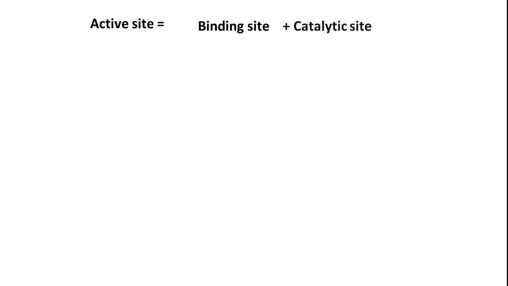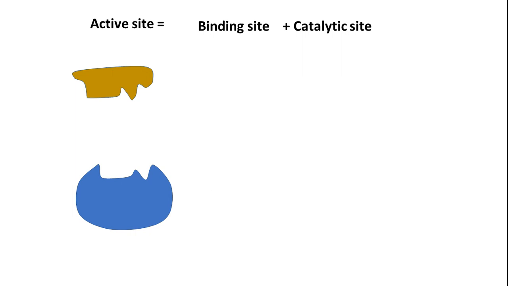Here I am trying to tell you the same thing. Active site is equal to binding site plus catalytic site. This concept you need to be very clear about. In the case of enzyme activity, what exactly is happening? The enzyme will have an active site which recognizes the substrate, so that it physically assists in binding onto the ligand or the substrate. Here so much area is available for binding of a substrate, but is all this binding region exactly necessary for the bioactivity? That's a question mark.